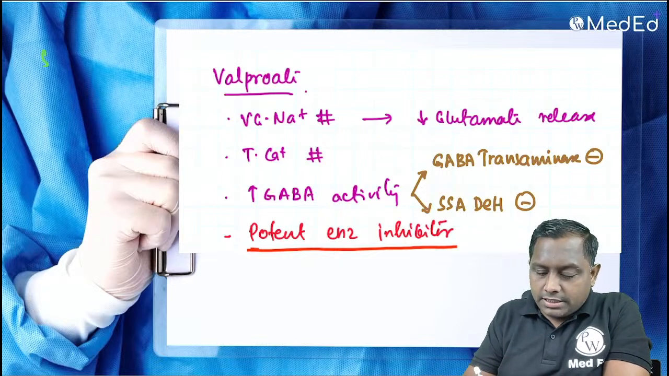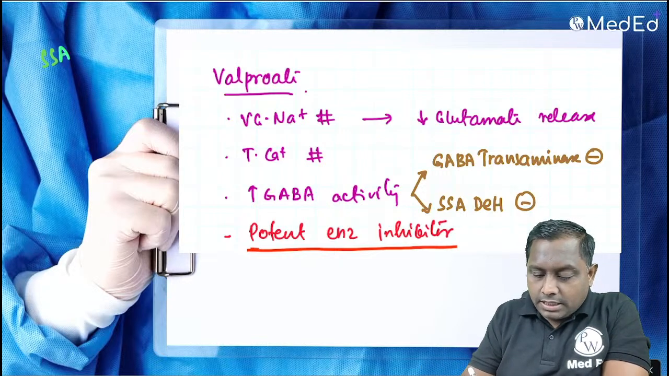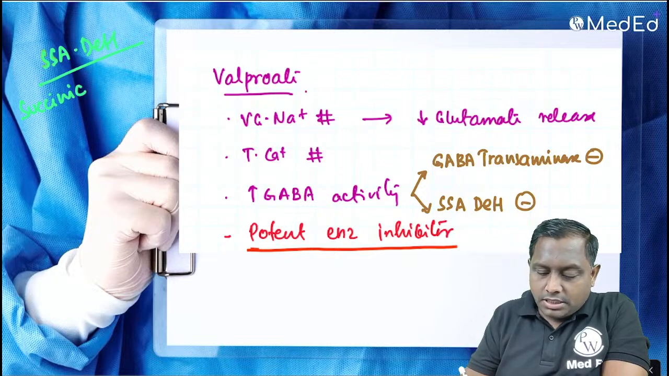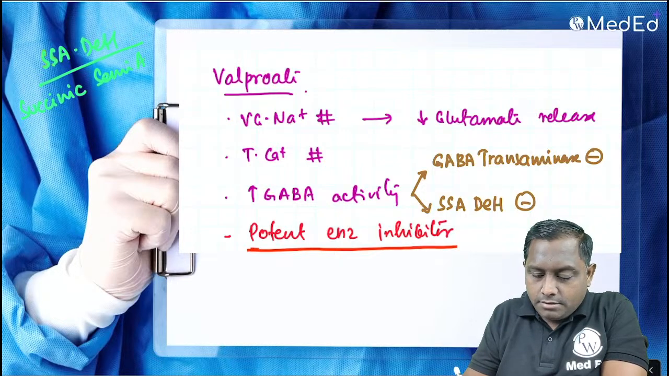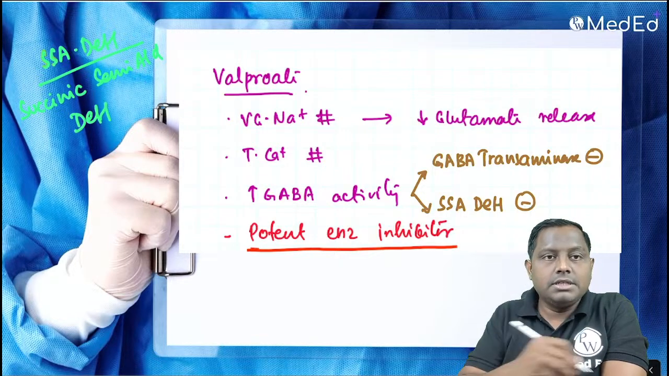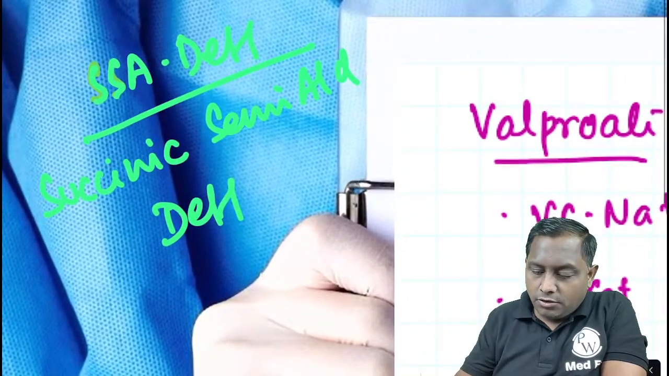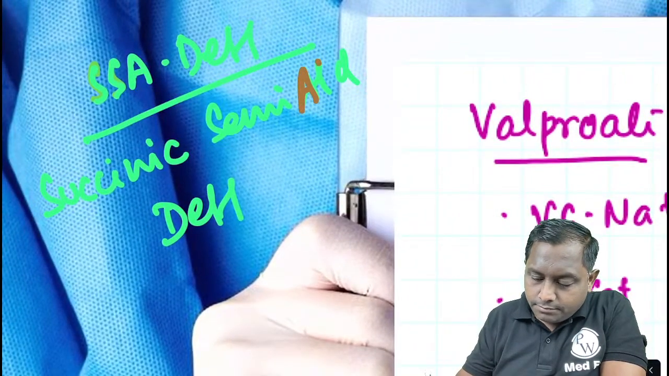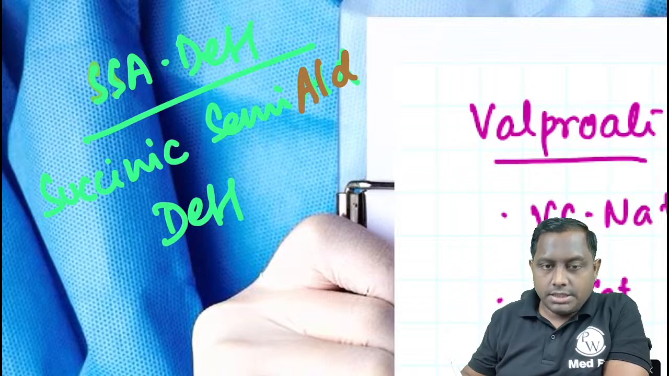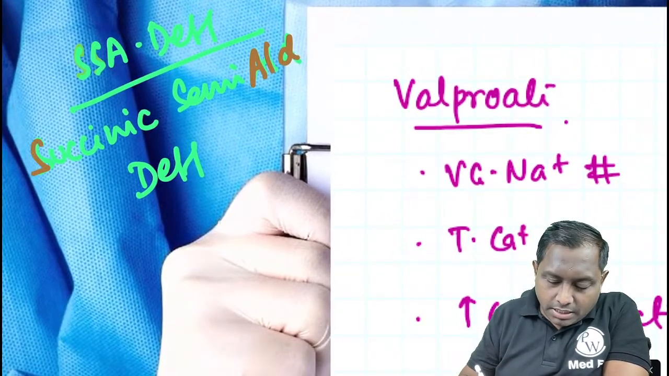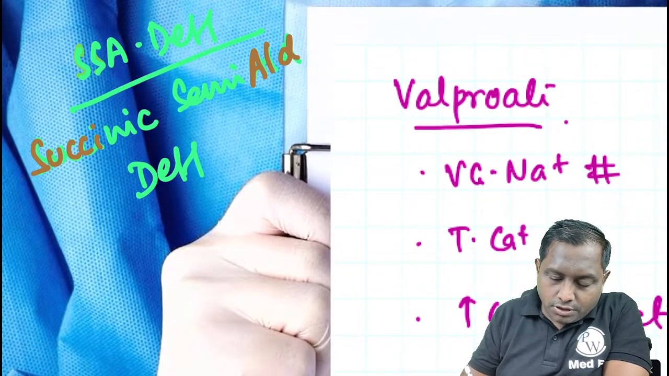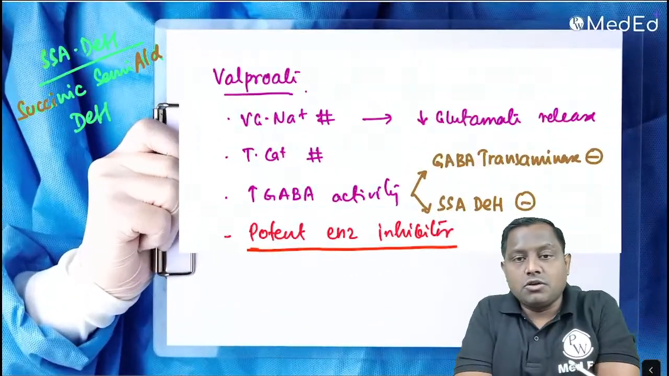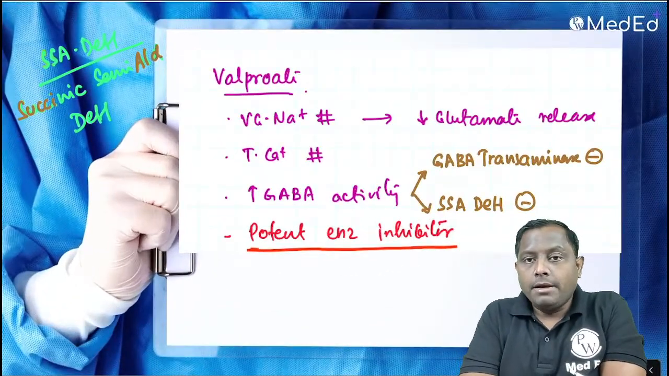If you are wondering what SSA dehydrogenase actually is, I will write the full form here on the side: succinic semialdehyde dehydrogenase. This is one of the intermediate enzymes that is causing metabolism of GABA.